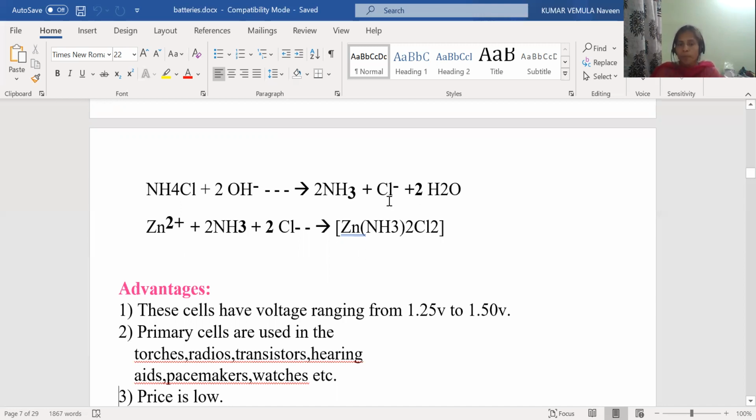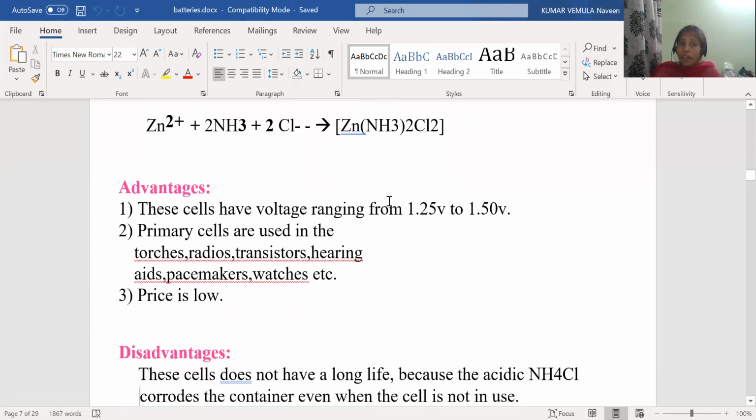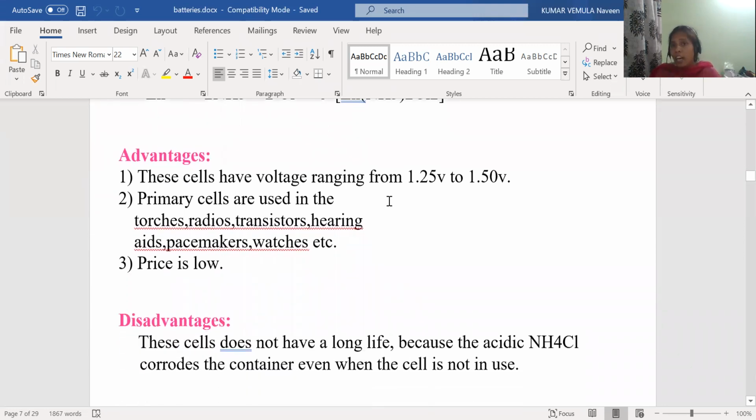This product is forming. So now let us see what are the advantages and the disadvantages of the zinc carbon battery or the dry cell. The main advantages are these cells have voltage running from 1.25 volts to 1.50 volts. So we can produce by using zinc carbon battery around 1.25 to 1.50 volts. And primary cells are used in the torches, radios, transistors, hearing aids, pacemakers, and watches. So these are the basic applications of the zinc carbon battery. And also price is very less.